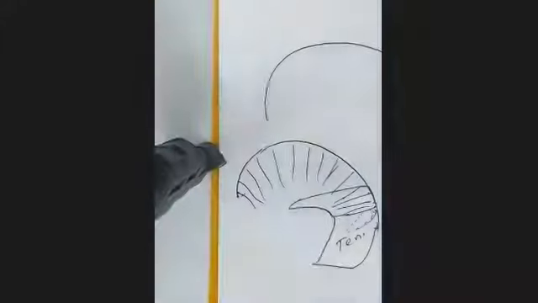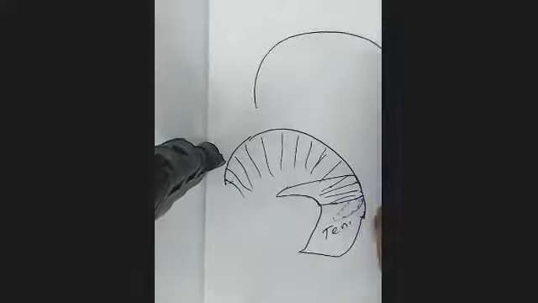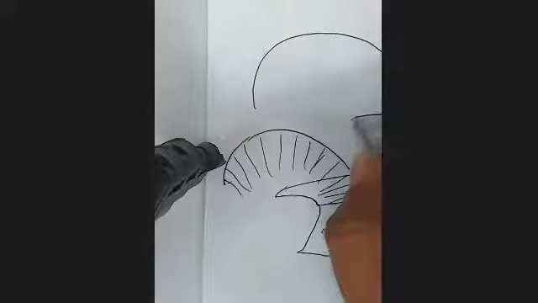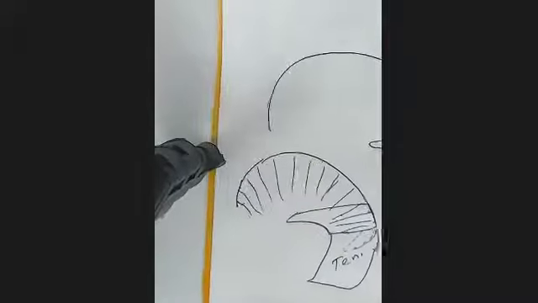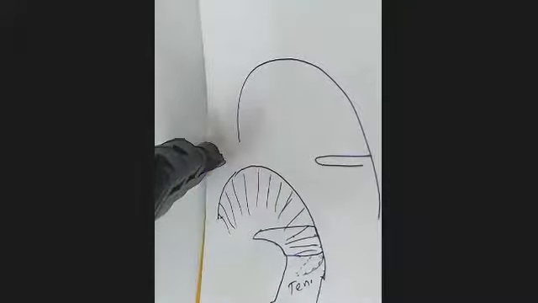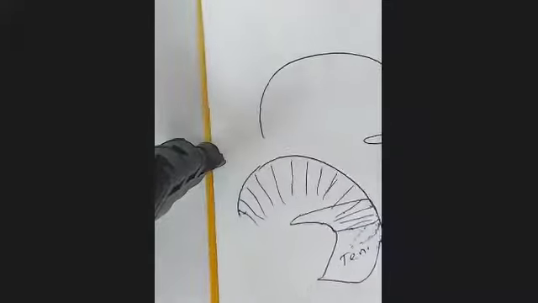Above the tentorium is cerebrum, and below the tentorium is cerebellum. Okay. So the tentorium will be running like this in the sagittal section.